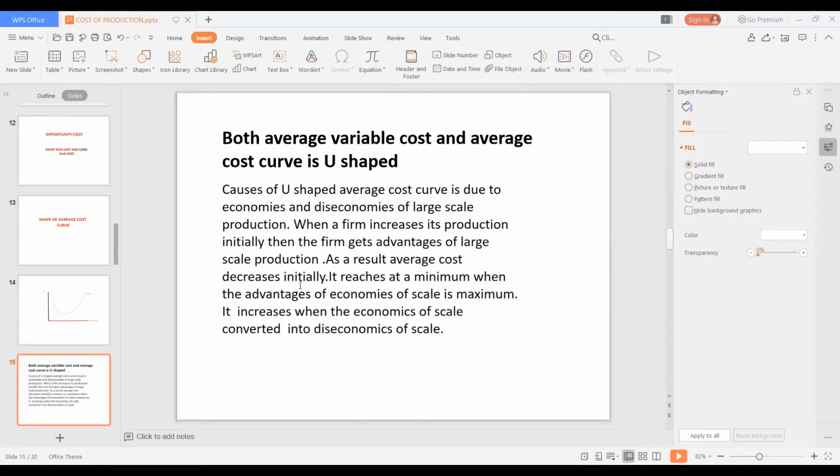As a result, average cost decreases initially. It reaches the minimum when the advantage of economies of scale is maximum. It increases when the economies of scale are converted into diseconomies of scale. After reaching the minimum point, there will be no economies of scale or reduction in the cost. There will be diseconomies of scale and an increase in the cost.